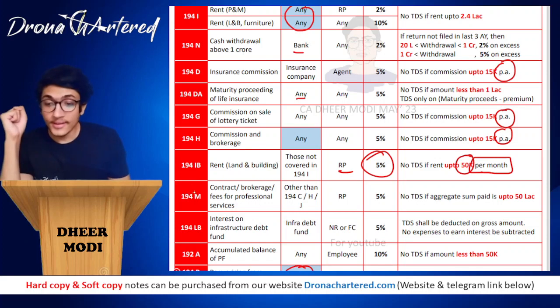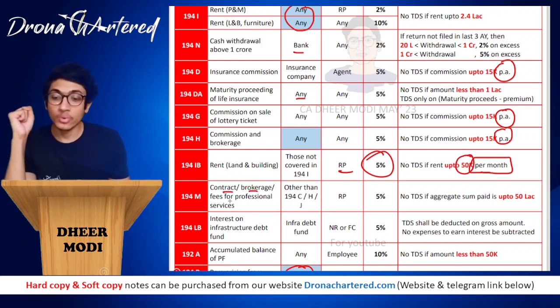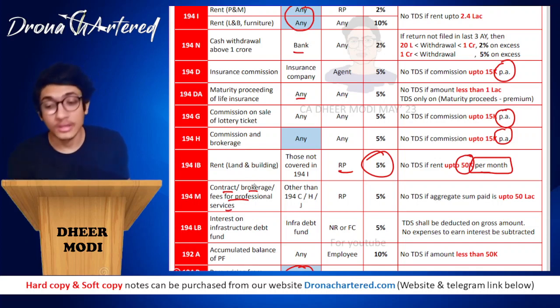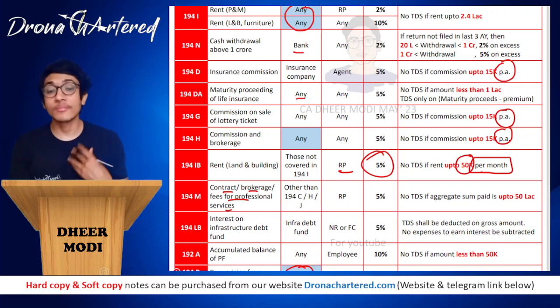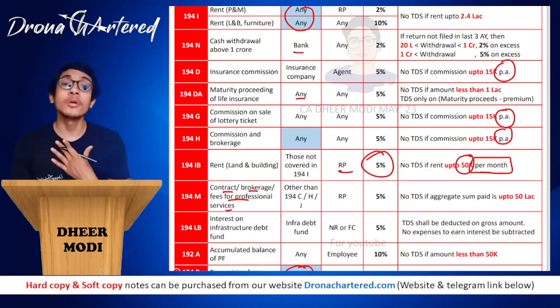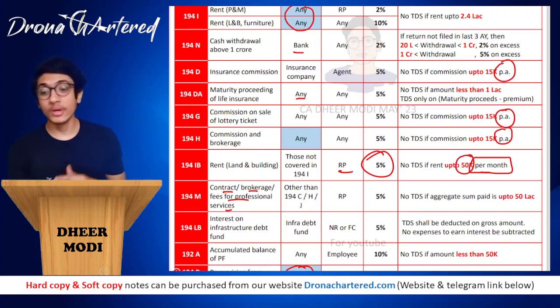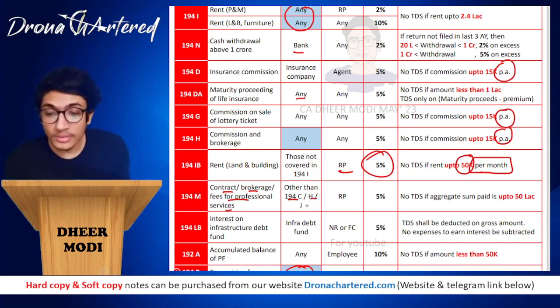Okay, great. Next is your section 194M. 194M talks about contract brokerage fees for professional services. So 194M, professional services, we are all CAs. We will render professional service. So M for me. Therefore, section 194M, M for me. So all those people other than 194C, H or J, if you remember, all of these were commission based.